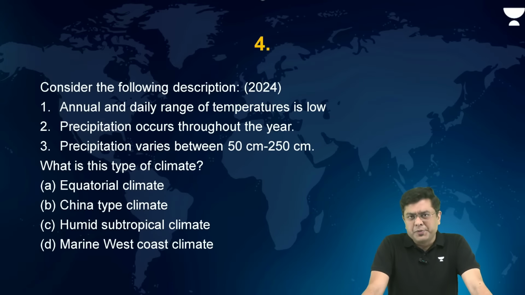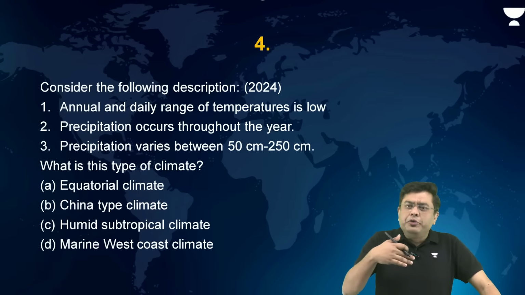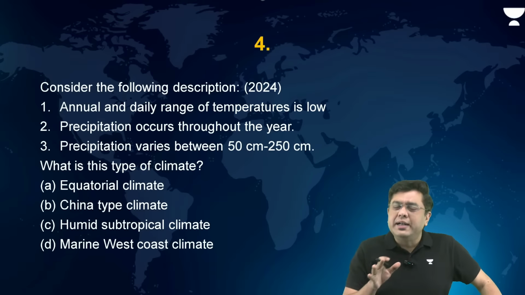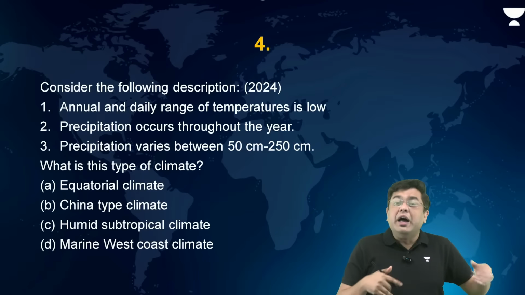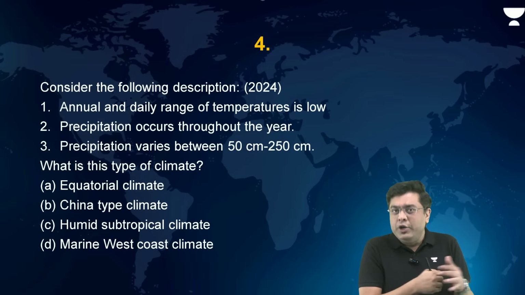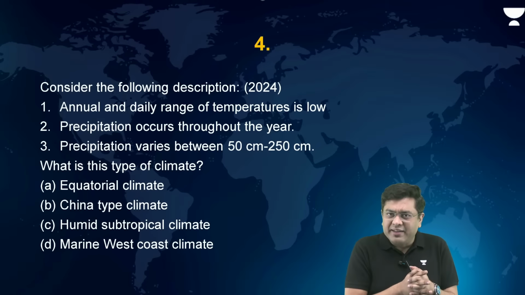Consider the following description. This is associated with the world climate. Annual and daily range of temperature is low. Precipitation occurs throughout the year. Precipitation varies between 50 to 250 centimeter. What is this type of climate? Now let's suppose we have not studied Köppen's classification. Let's suppose we have not studied the global climatic classification. After all, most of the candidates face difficulty in revising the entire global classification.